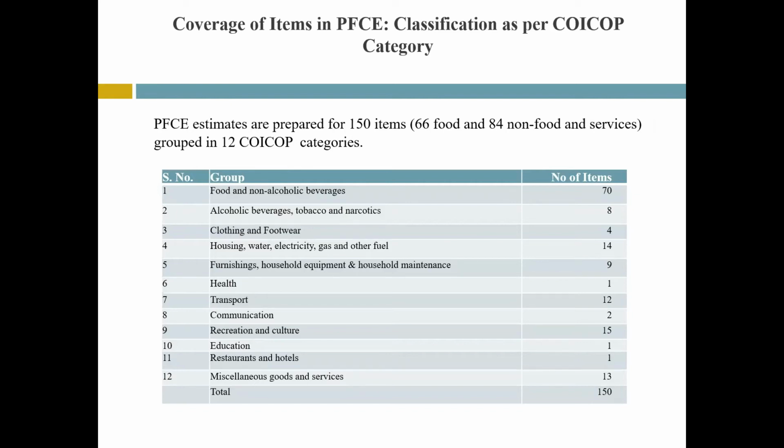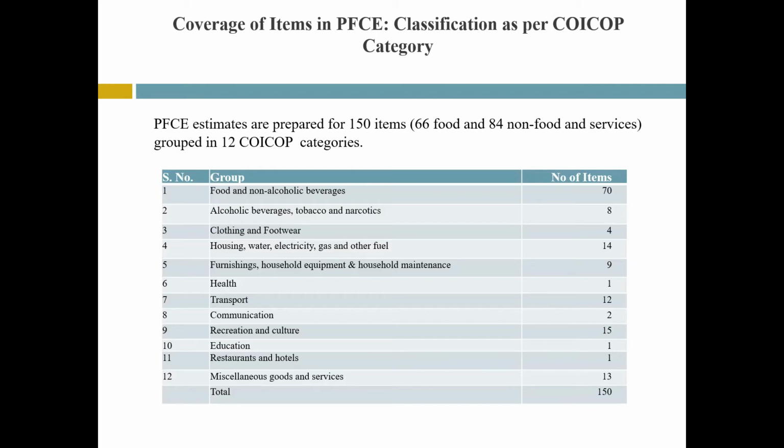The classification of individual consumption by purpose, that is COICOP, is a classification developed by the United Nations Statistics Division to classify and analyze individual consumption expenditures incurred by households, non-profit institutions serving households, and general government according to their purpose. It includes categories such as clothing and footwear, housing, water, electricity, gas, fuels, etc.